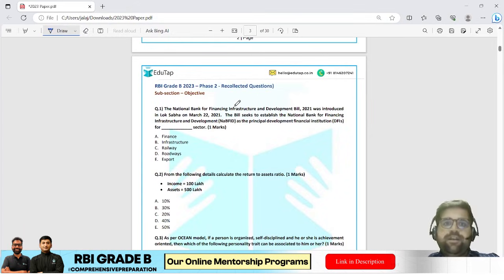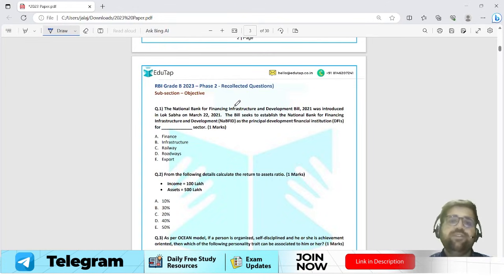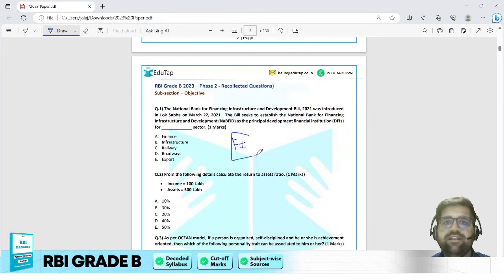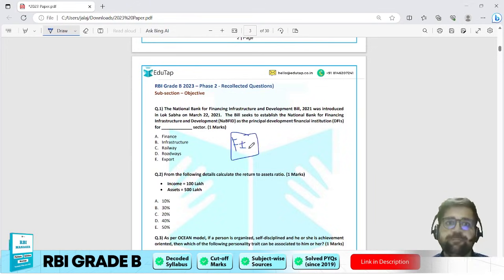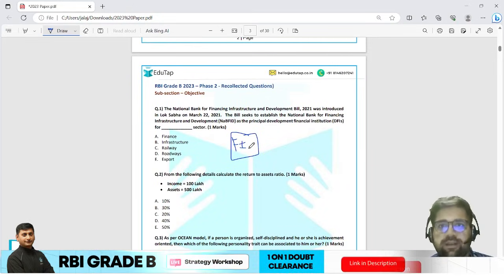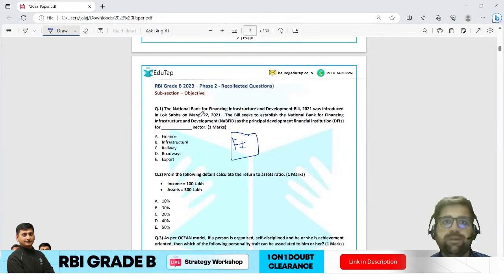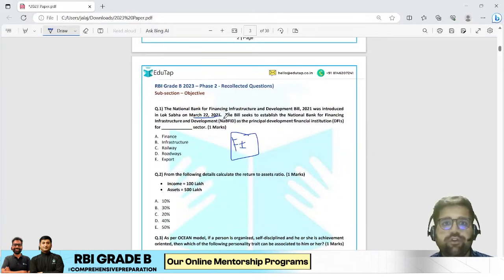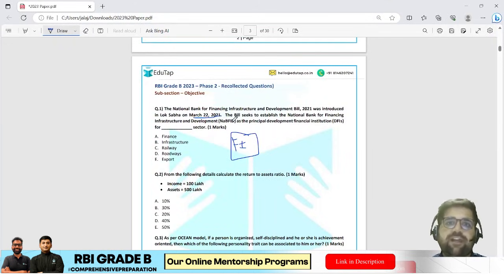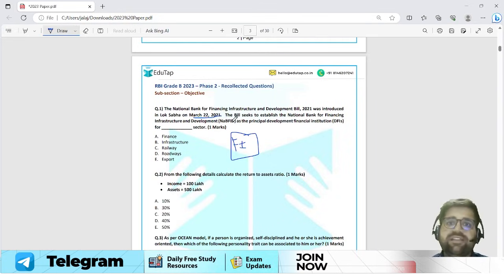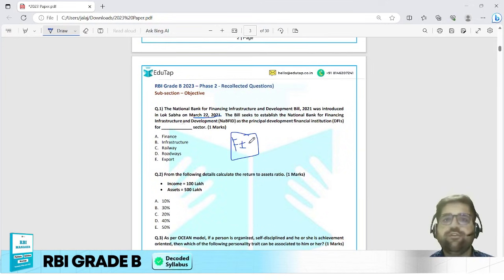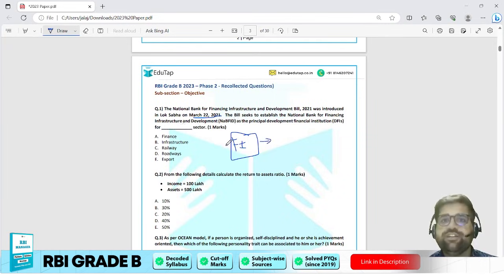First, the NaBFID bit. It is asked from the chapter financial institutions. Okay. And I hope you remember NaBFID was added in the 2023 syllabus recently only. The question says the National Bank for Financing Infrastructure and Development Bill of 2021 was introduced in Lok Sabha in March 2021. The bill seeks to establish the National Bank for Financing Infrastructure and Development as a principal development financial institution for dash sector. So it's like a fill in the blank question. The chapter associated to this question is financial institutions.